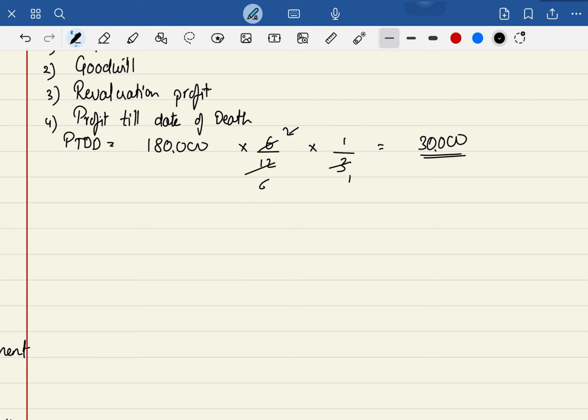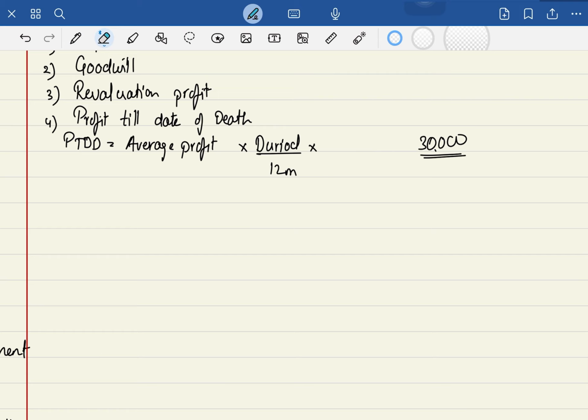Acha, now if I want to make the formula, can I say this 1,80,000 was the average profit that they calculated? This is average profit. Can I say this is a duration? So I'm writing a period or duration divided by 12, na? Because in a year there are 12 months. And this is the share of the deceased partner. Deceased partner share. Pakka?